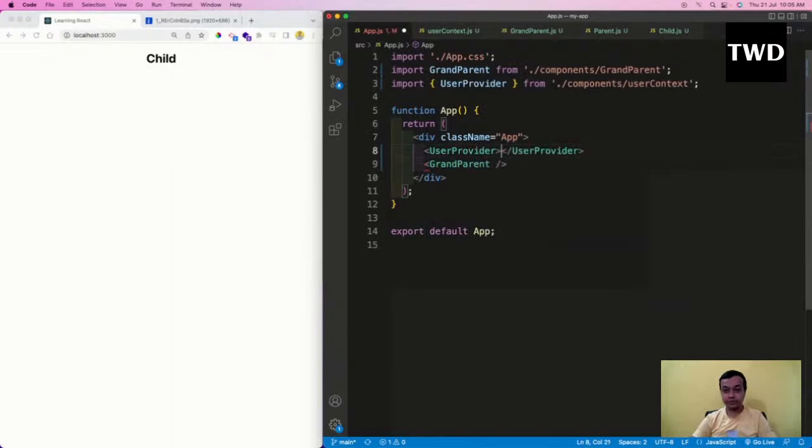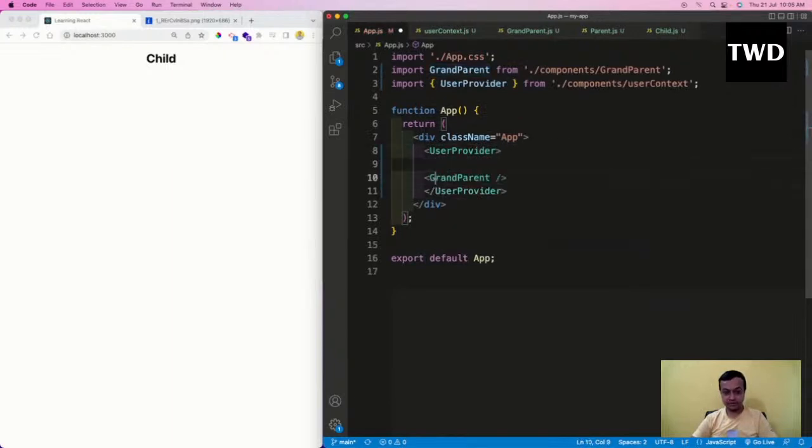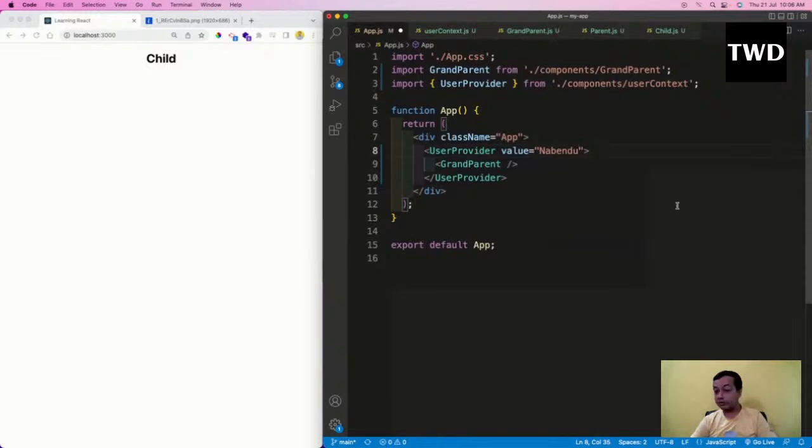I will import it, go down, and here UserProvider value equal to, not values, value equal to Nabendu. This is the data which I'm passing. And one more thing, value is a keyword here. In props I can give any prop name, but value is a keyword here. This is how you pass.